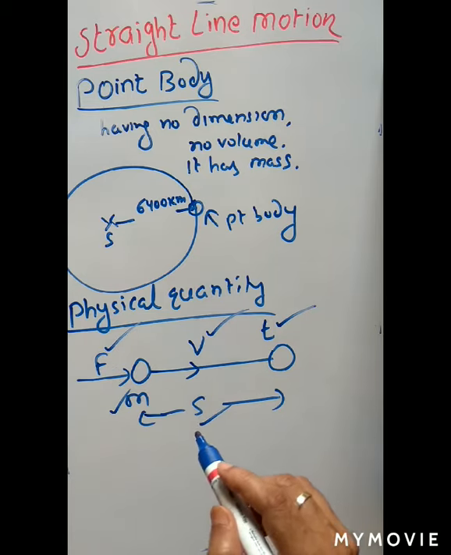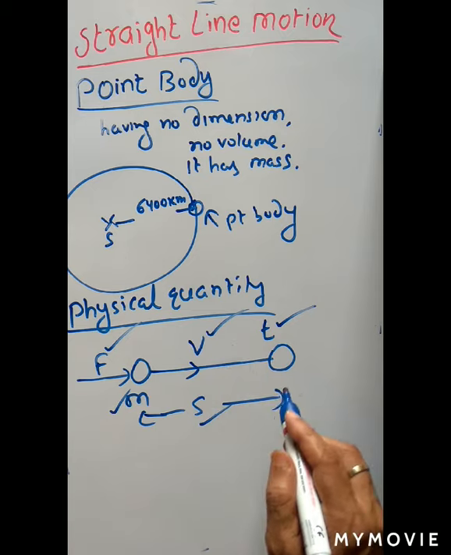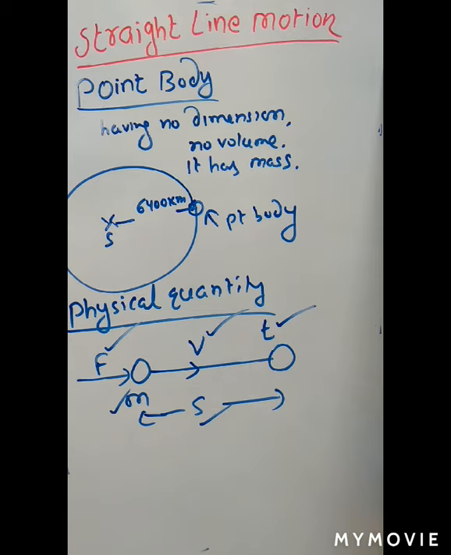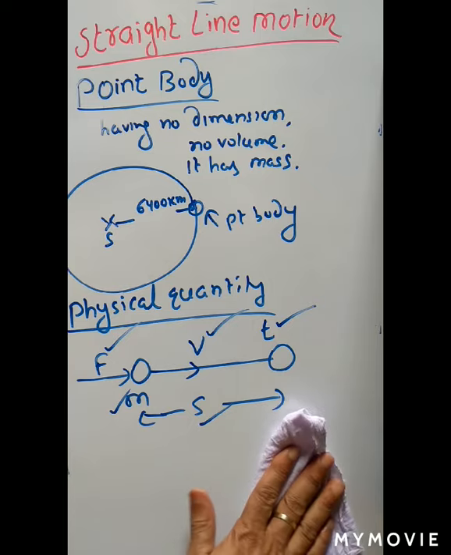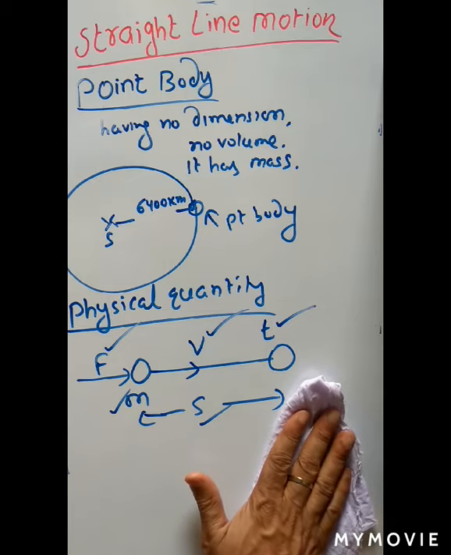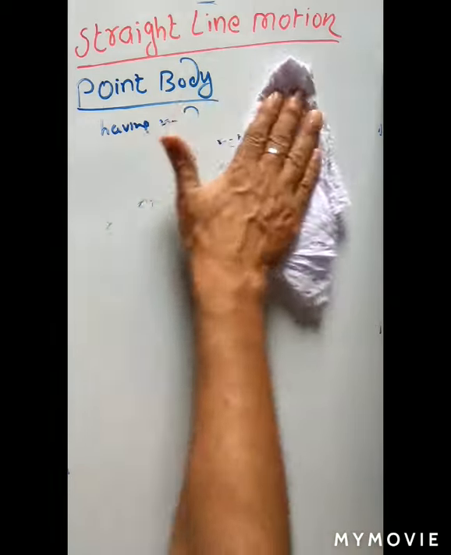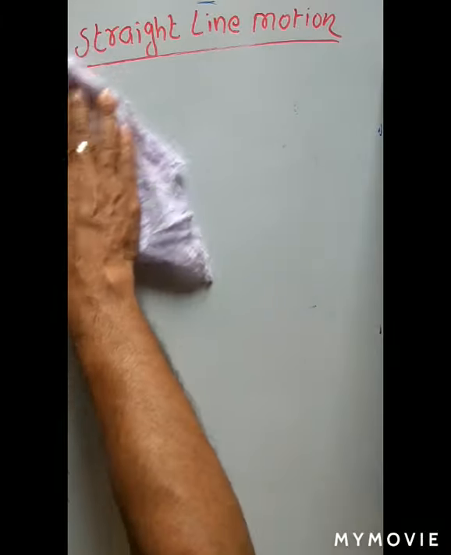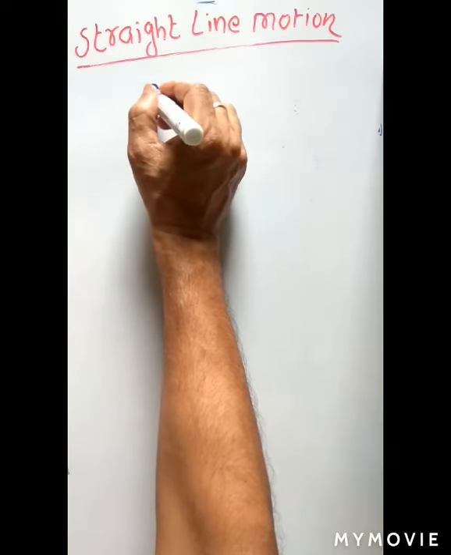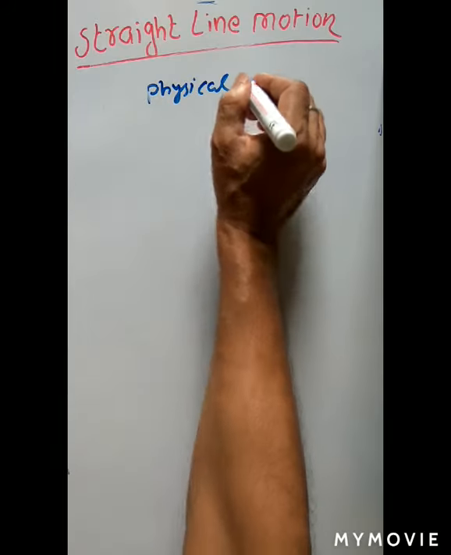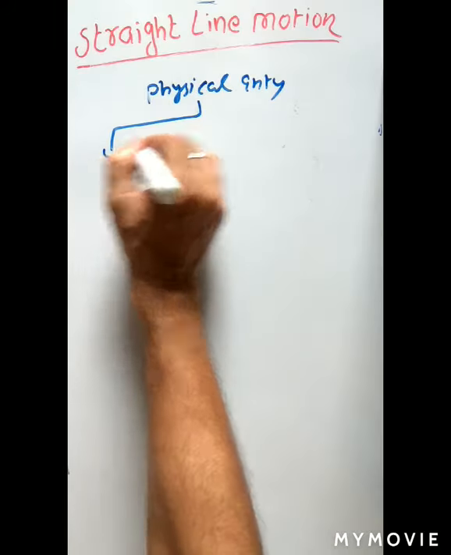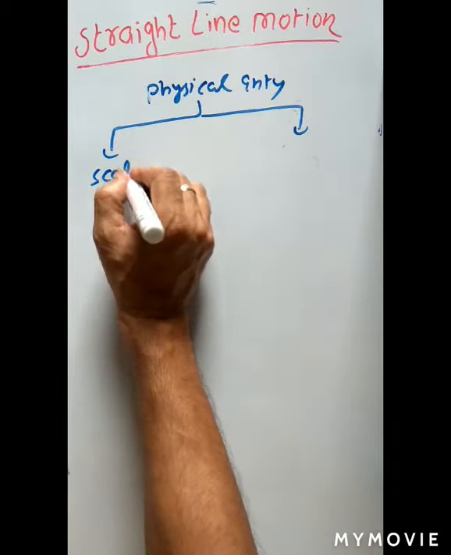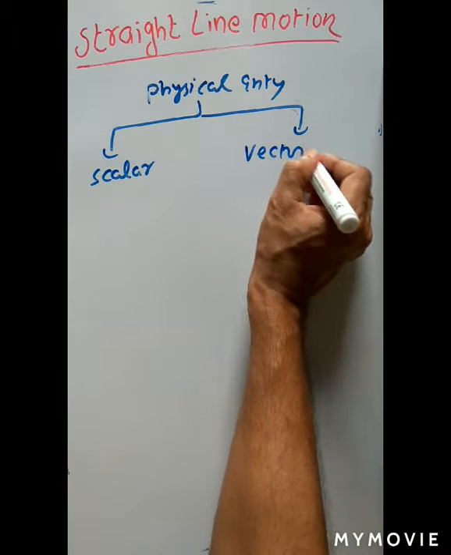So, what is physical quantity? Physical quantities are those quantities which can be measured and on which we can apply all the laws of physics. Force, mass, velocity, time, work, momentum, everything. So, these are called physical quantities. Now those physical quantities are classified into two categories. One is scalar quantity, another is vector quantity.